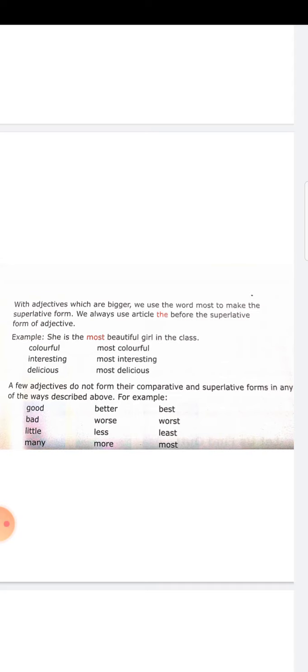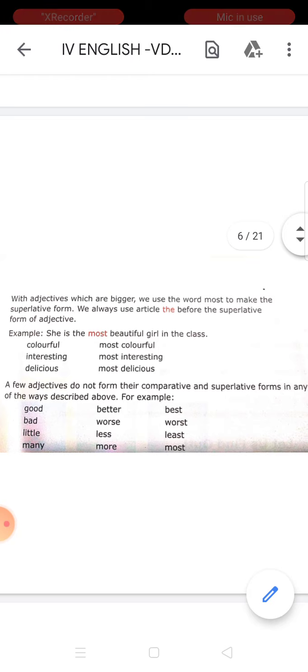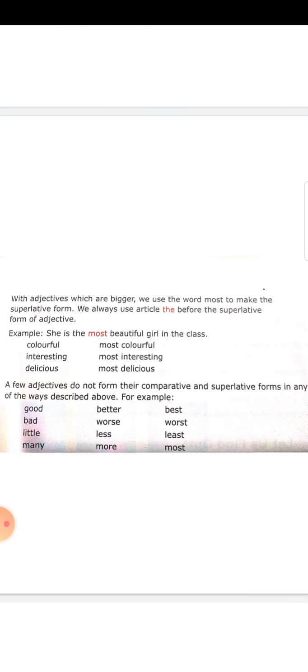See here, look at the example. She is the most beautiful girl in the class. See here, there are many girls in the class. But we are speaking only about her. We are comparing her with the many girls in the class. So it is a superlative form. Understand?